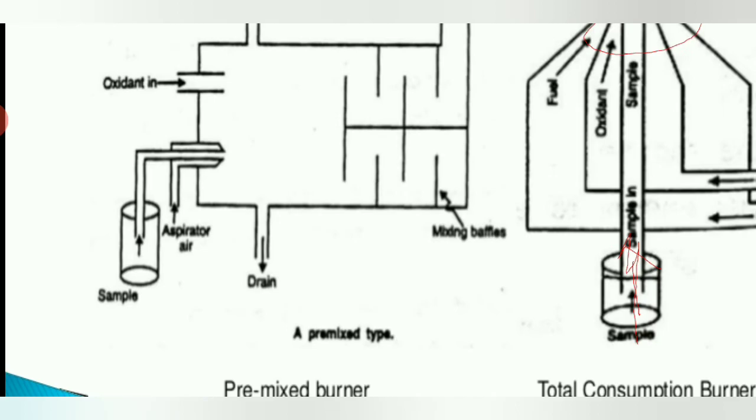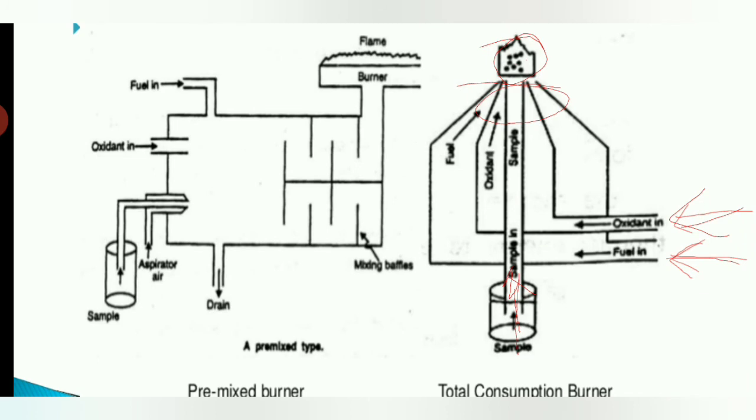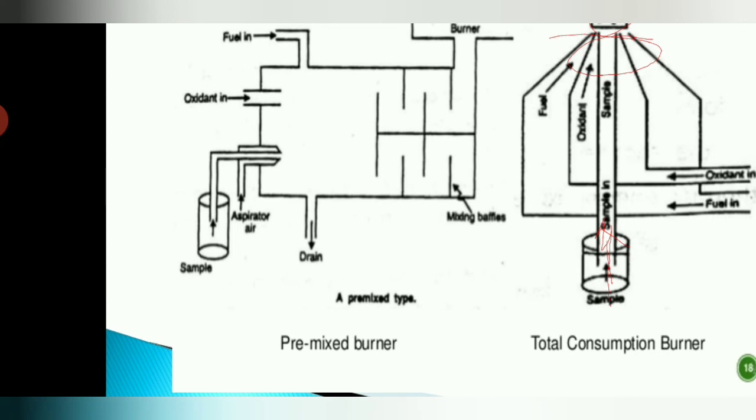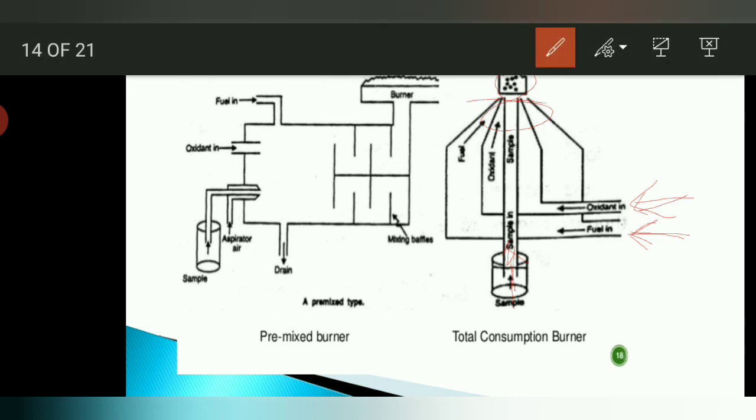premix burner. Here is the diagram of the premix burner on the left hand side. In this case, the fuel, sample and oxidant gas are taken into a mixing chamber. Here, with the help of an aspirator, the sample gets introduced into the chamber, oxidant from this path and fuel from this path. All these components get mixed with each other in the mixing chamber. The middle part is the mixing chamber.